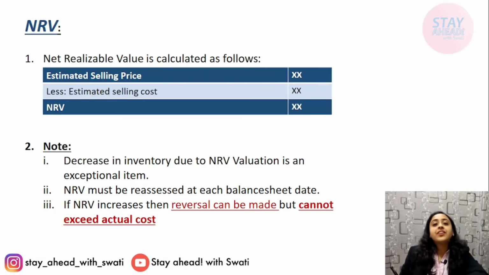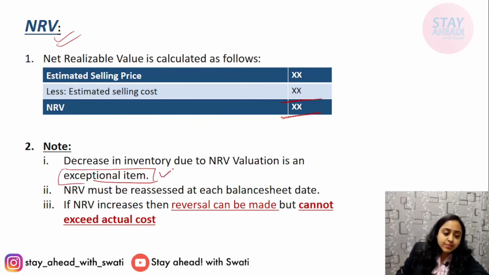Next comes net realizable value, that is NRV. This means selling price minus selling cost. Estimated selling price minus estimated selling cost is known as NRV. Decrease in inventory due to NRV valuation is exceptional item. Okay, this is very rare item, occasional item, and is considered as exceptional item. Whereas the NRV must be reassessed at each balance sheet date.